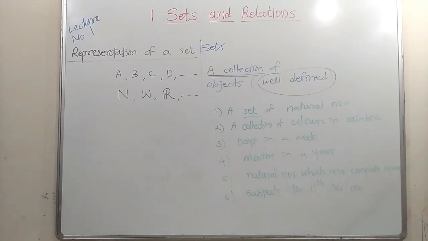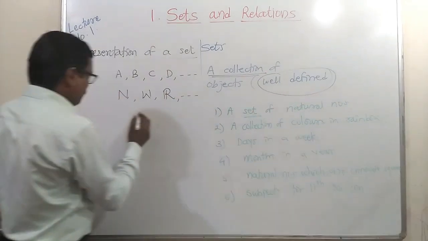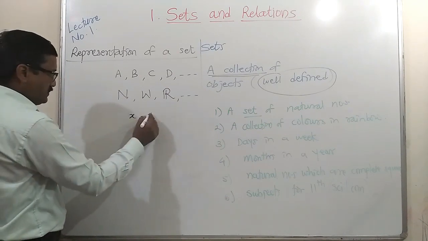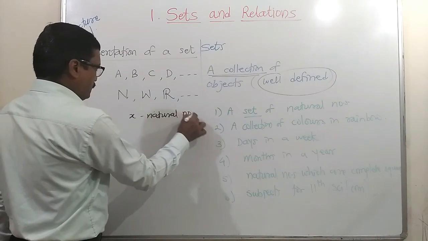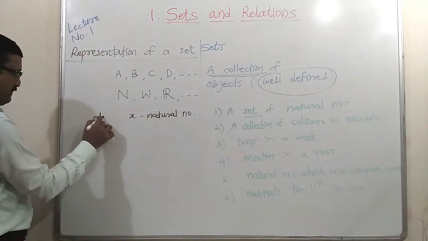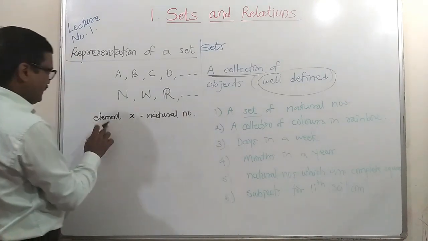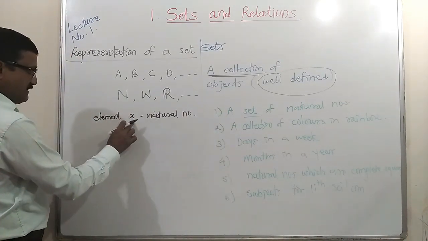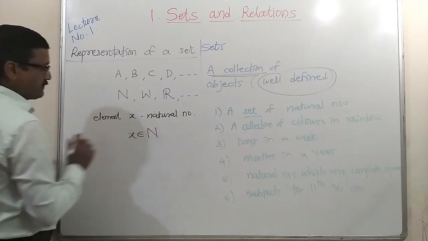We always use capital letters to denote a set. Again, suppose that a set contains natural numbers, then we can take small x for x is a natural number. Each object is called an element of that set, and element x will be a natural number. So if x is a natural number, then we can write that x belongs to N.